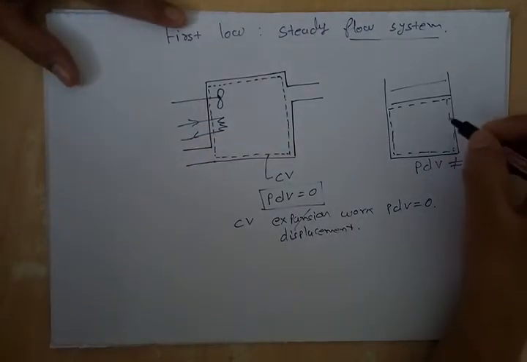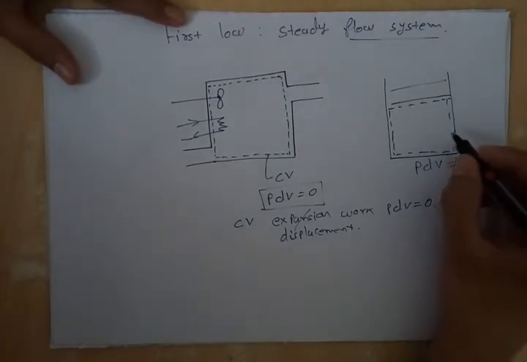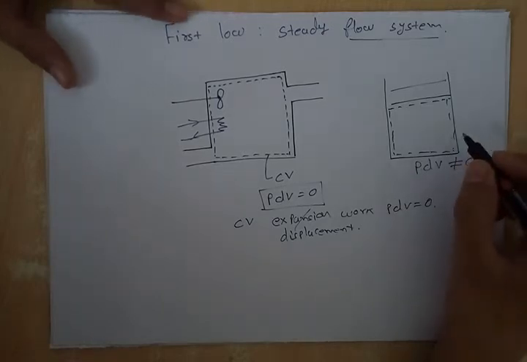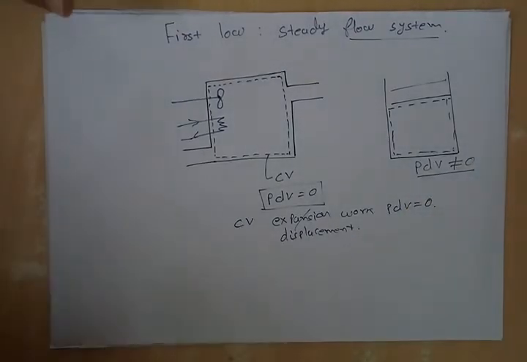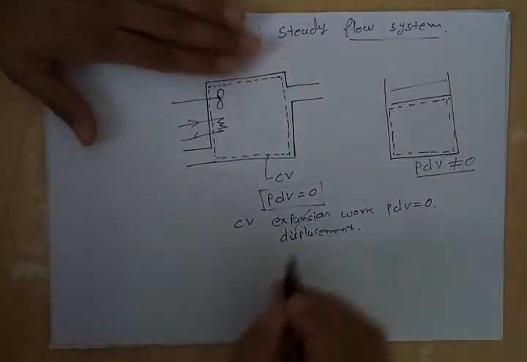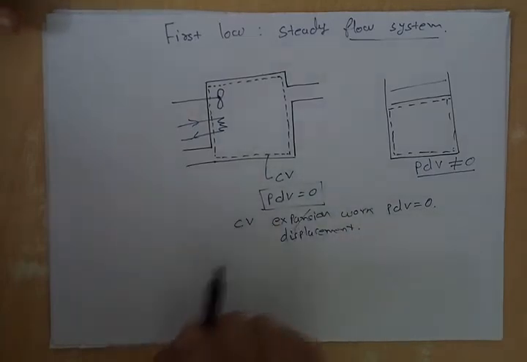Whereas in a closed system, between system and surrounding, work exchange takes place by all kinds of work including PdV work. So only one point you have to remember: in a control volume system all types of work are possible except PdV work.